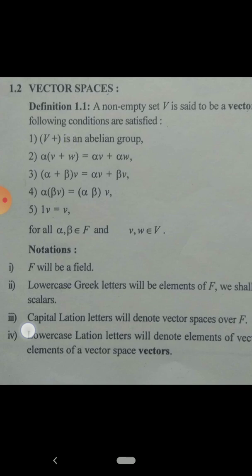Now students, try to understand these 5 conditions. First condition is (V, +) is an abelian group. Now (V, +) is an abelian group means there are 5 conditions. When (V, +) is an abelian group, first, the set V must be closed with respect to addition. Then the addition binary operation must be associative. There must exist an identity element and there must exist an inverse element, and the addition must be commutative.